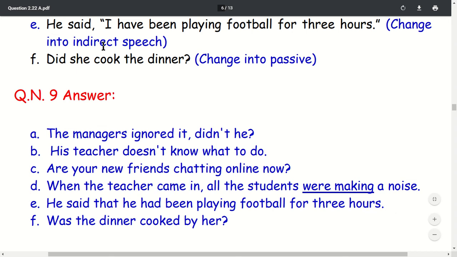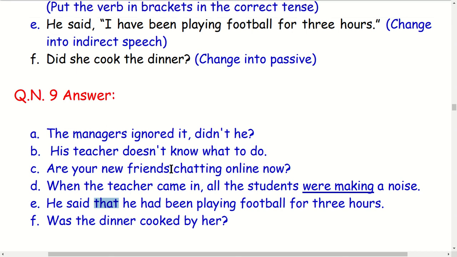Number E, let's say, he said, I have been playing football for 3 hours, change into indirect speech. He said that, this is statement, indirect statement, then generally you should use that. He said that, I change into he, have changed into had been playing football for 3 hours. That's very easy here. But while writing in reported speech, you don't have to write the comma, everything is removed here. And we link together here that this is statement. So we use that to link together here.